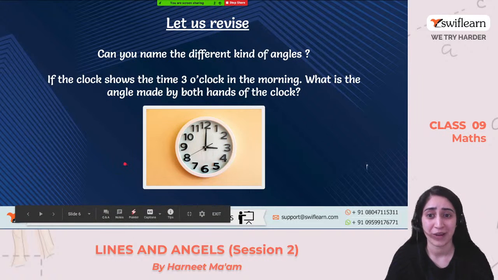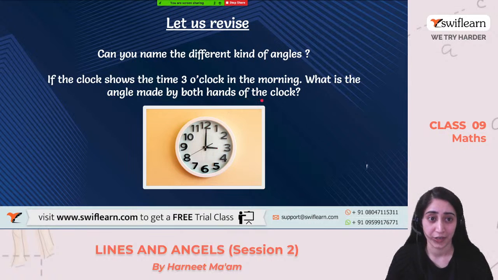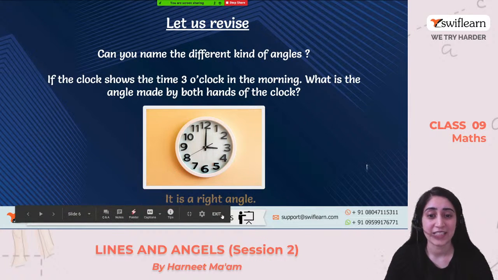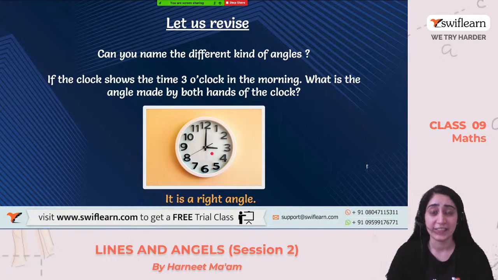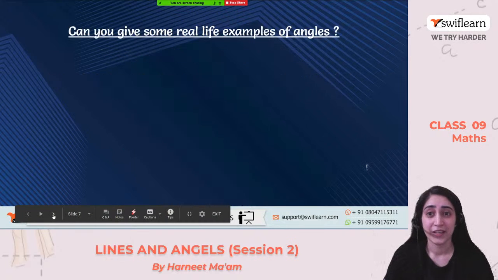Okay, let me ask you a practical question. This is a clock that's showing 3 o'clock. What angle is being made by the two hands of the clock? These are the two rays, or the two hands of the clock. What is the angle made at the center? Yes, perfect. It's a right angle. It's making an L, and L stands for right angle. Very good.